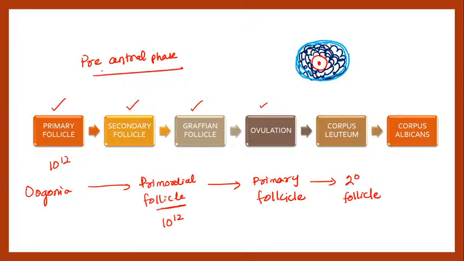Here are also some cells at the outside. The outside cells are called the theca cells, right? So now it is the secondary follicle.